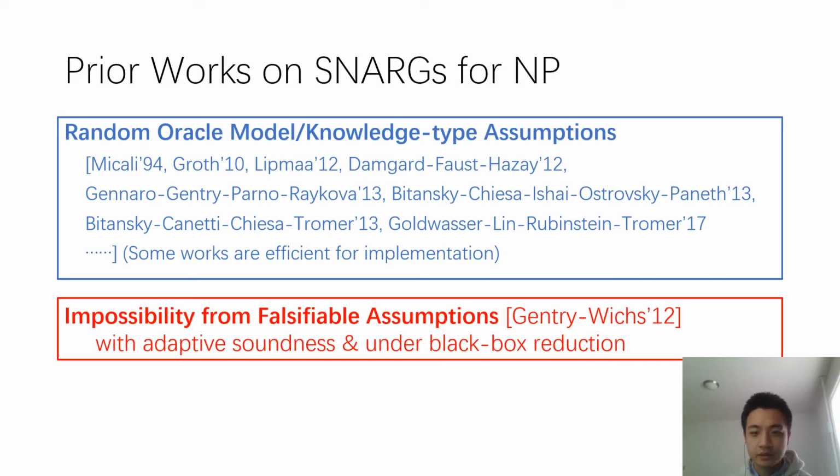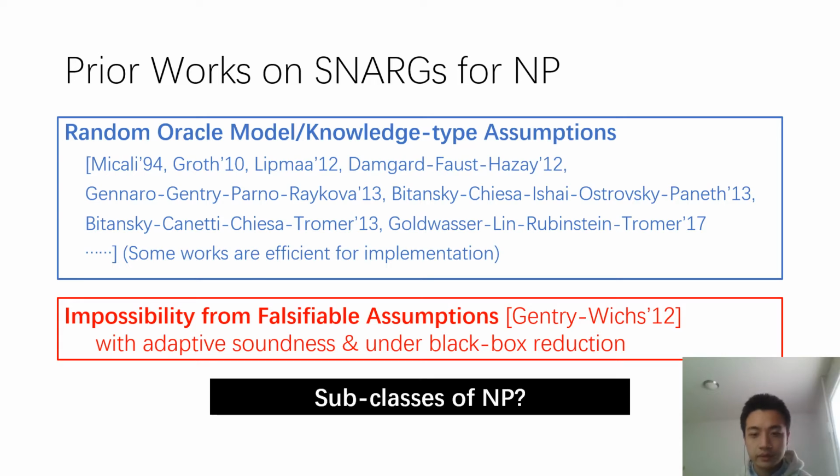On the negative side, Gentry and Wichs show it's impossible to build SNARGs for NP from falsifiable assumptions, with the caveat that they require the protocol to be adaptively sound, and the soundness reduction to be a black-box reduction. This leaves the following open question. Can we hope to build SNARGs for some interesting subclass of NP from falsifiable assumptions?